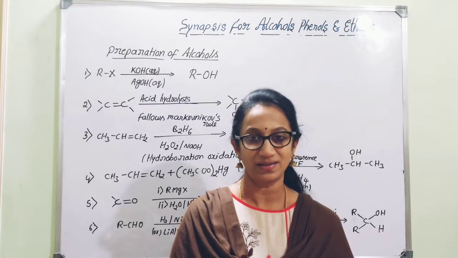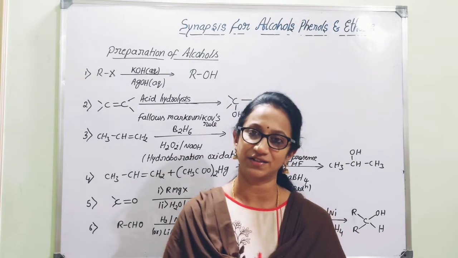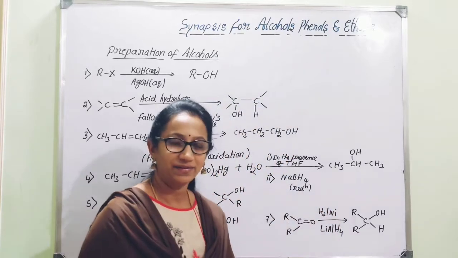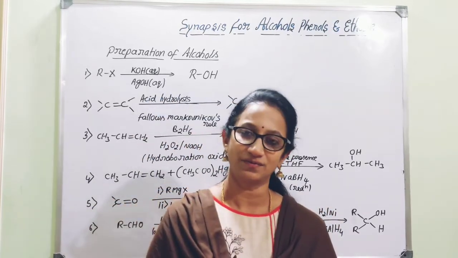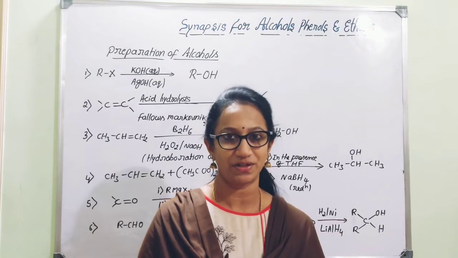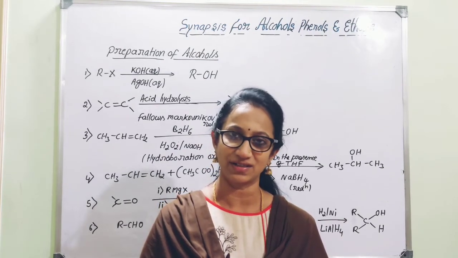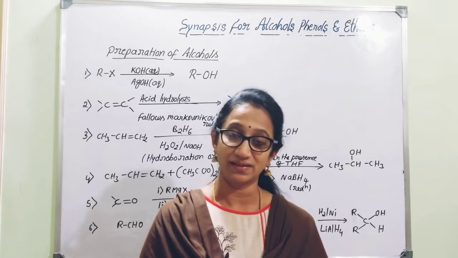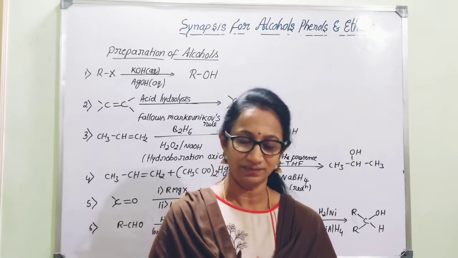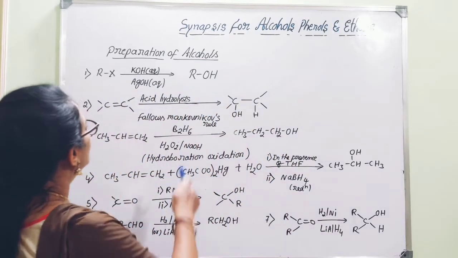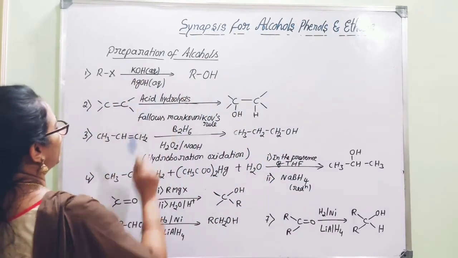We can prepare all these types of alcohols under different conditions with the help of different reagents. I have given different reactions for the different methods of preparation of alcohols. Let us have a recap of all those reactions, with their general reactions, and we can consider a few examples. Here we can start with the preparation of alcohols.